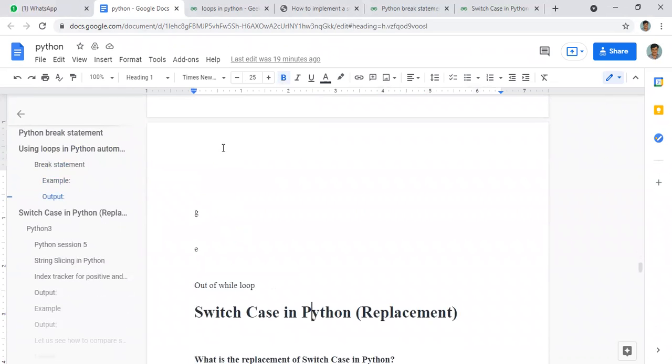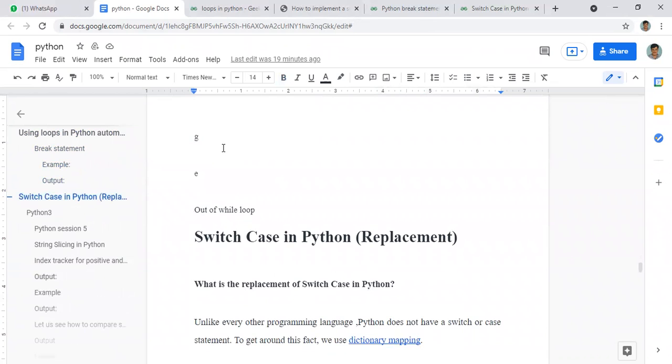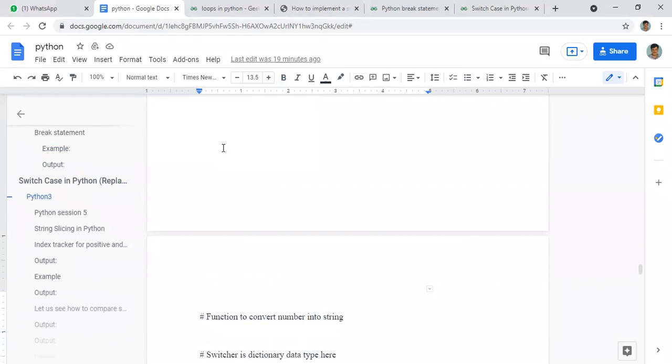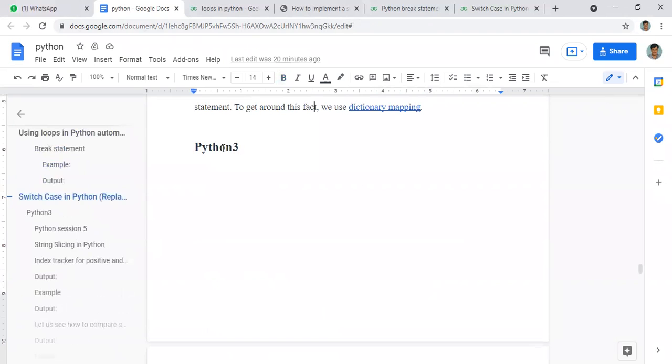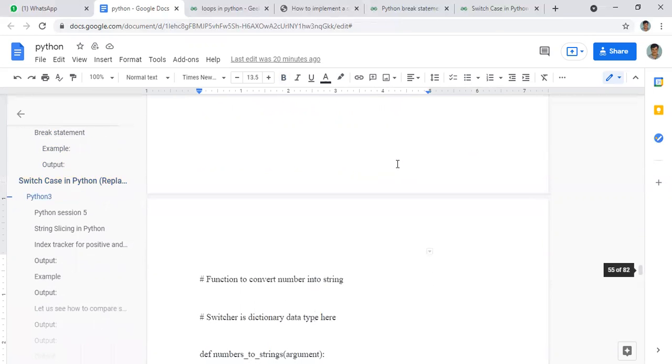Okay, now the next important topic is switch case in Python. Switch case is a replacement. In other programming languages we use this switch case, but in Python, the switch or case statement is not there. The function of a switch or case statement can be done using dictionary mapping. I'll show this with an example, then it will be clear.